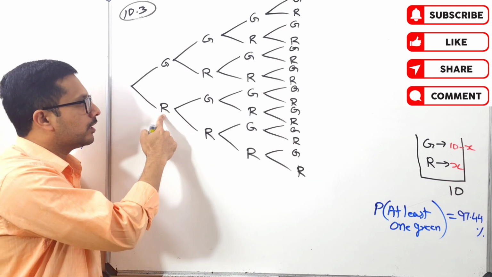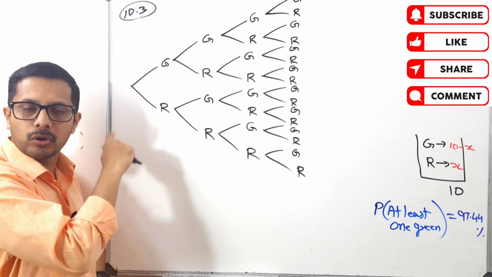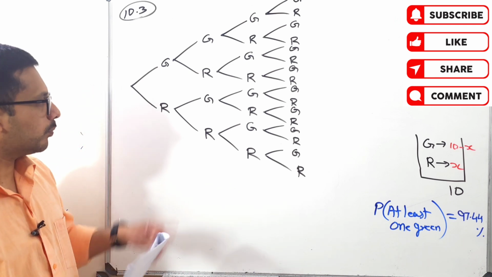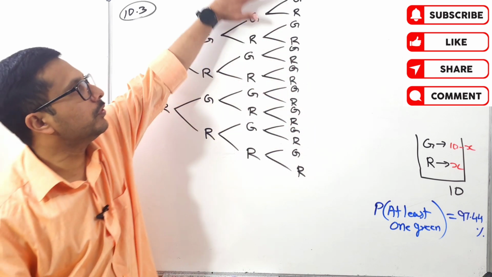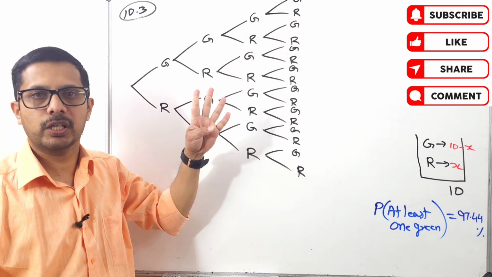Do you understand? This one, no green, no green, no green, no green. Am I right? All red color. So we are not allowed to take. So except from this one, all of this one is possible, because there is at least 1 green, 2 green, 3 green, 4 green. Am I right?